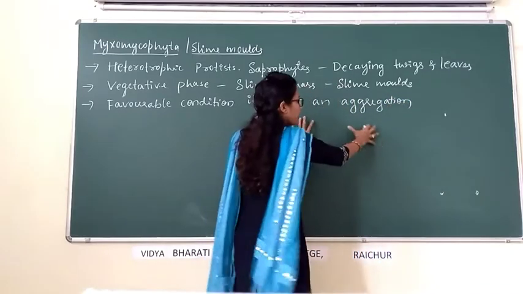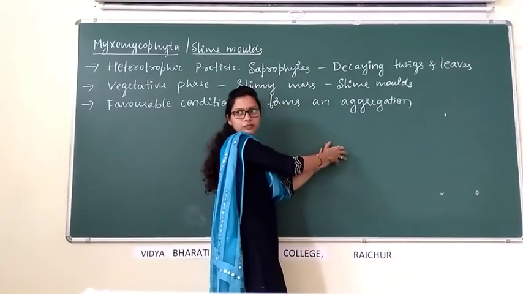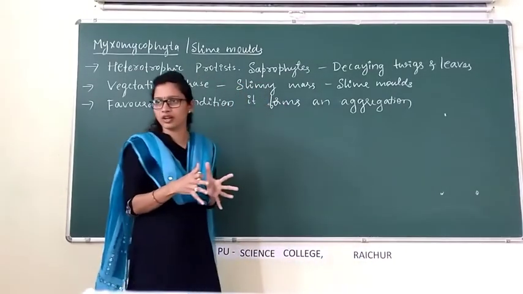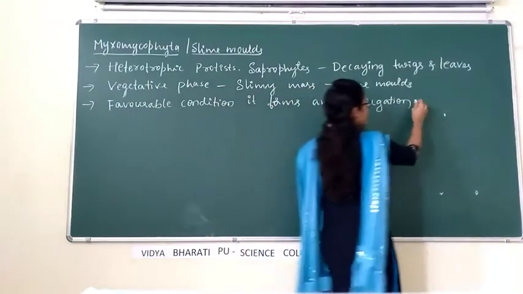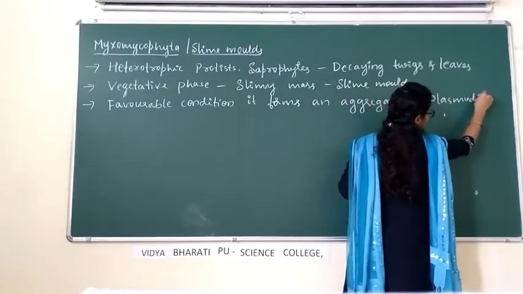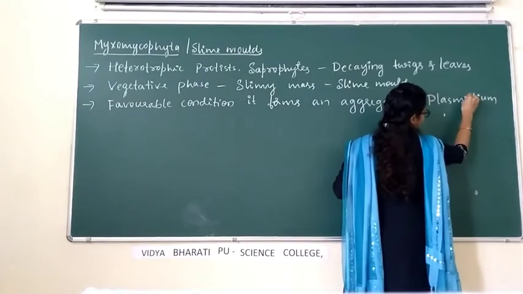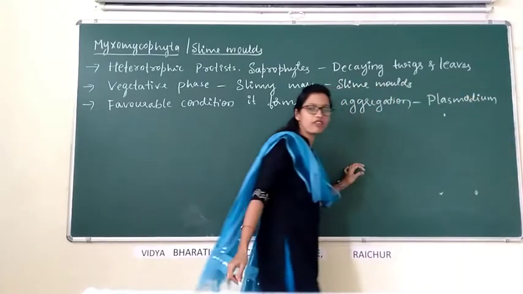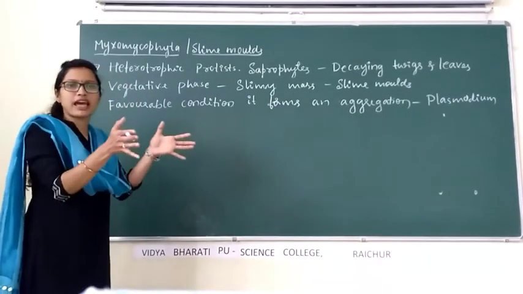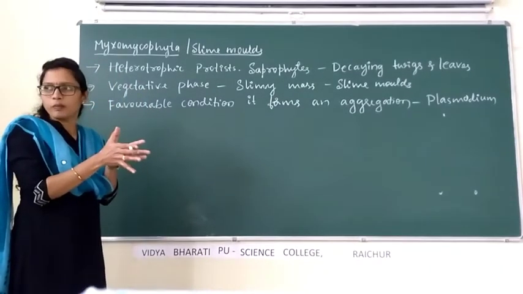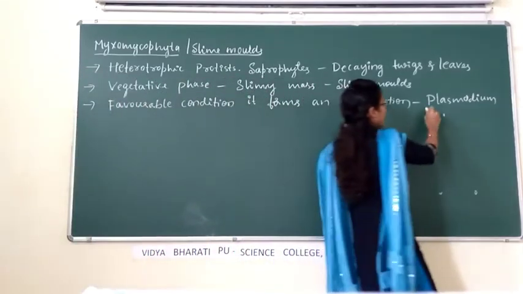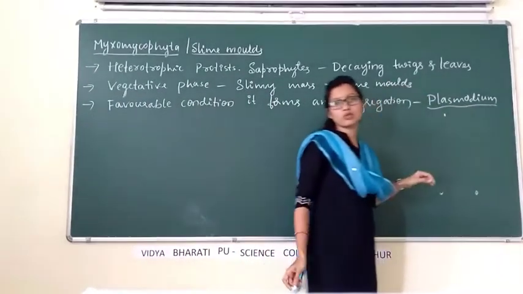Aggregation means all these slime molds come together. That aggregation is called plasmodium.